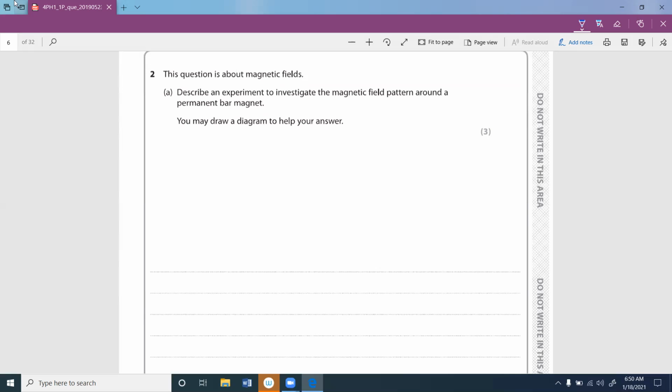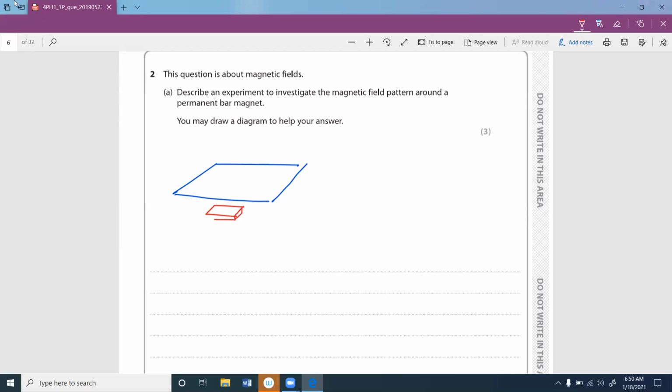So the basic experiment, we can use two experiments. The first experiment is iron filings. What you can do is keep a piece of paper, just like this, and we keep our bar magnet underneath of this. We just learned this experiment before. We keep this bar magnet underneath of this one.